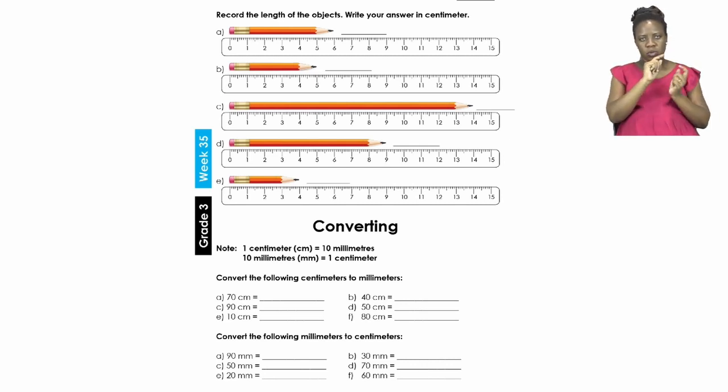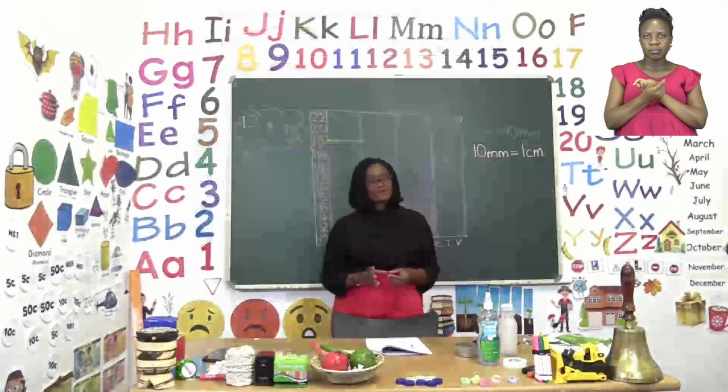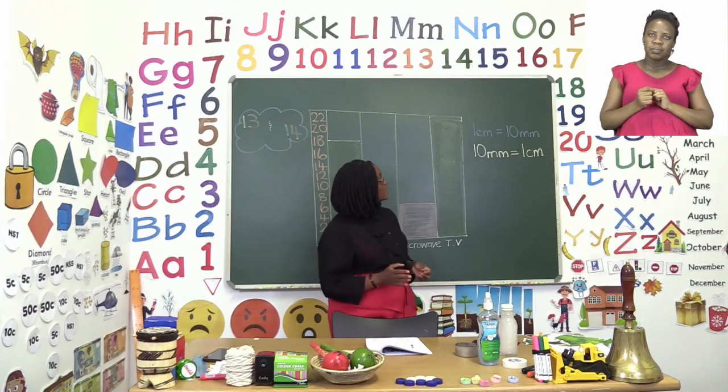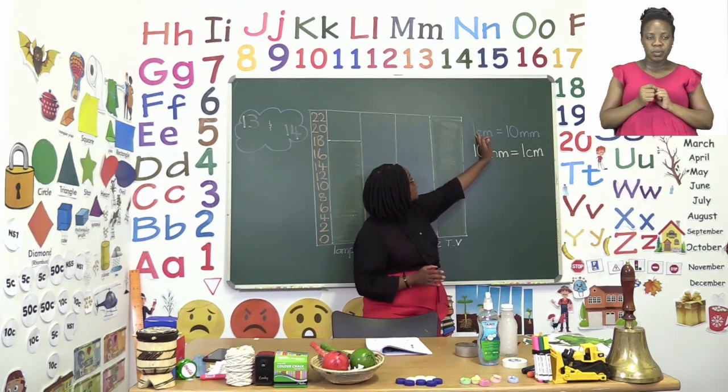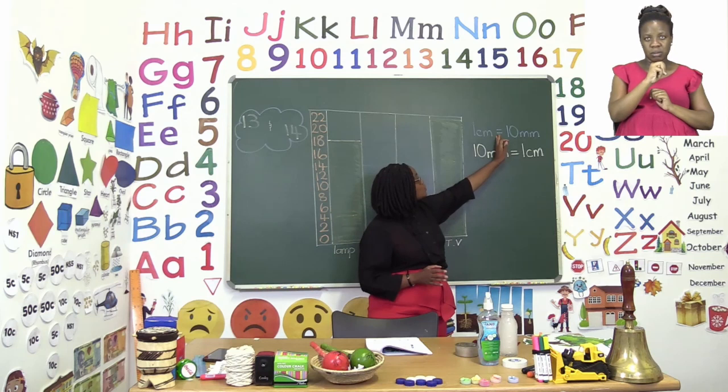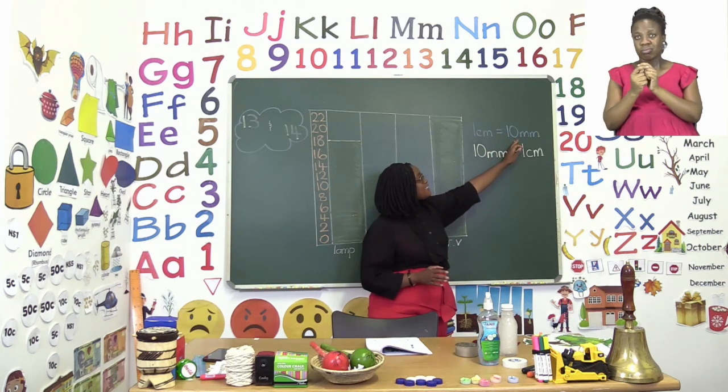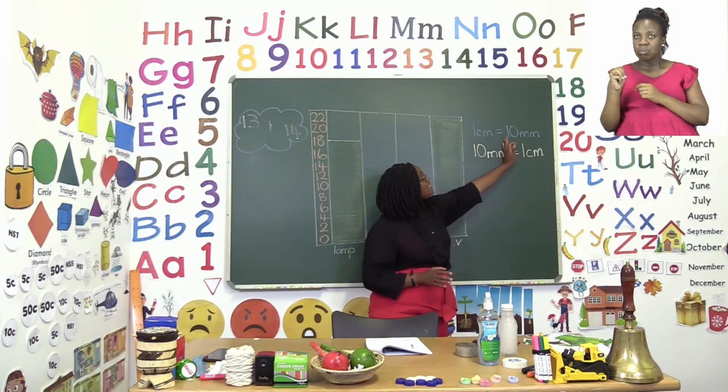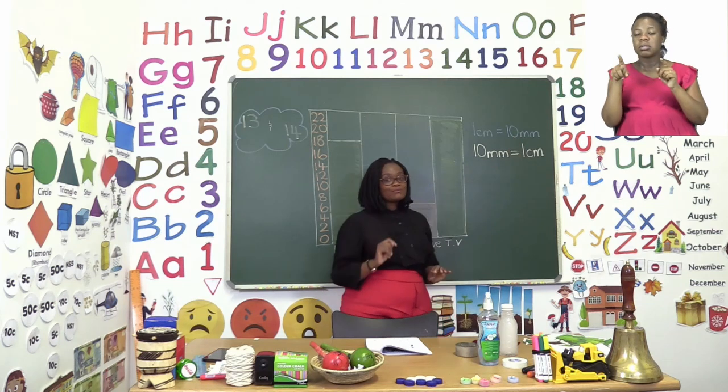Today it's not about us measuring, rather converting, which means changing to. So let's take a look at the board and see if we can change a few that I will write on the board. If we are going to change from 1 centimeter to millimeters, it is 10.